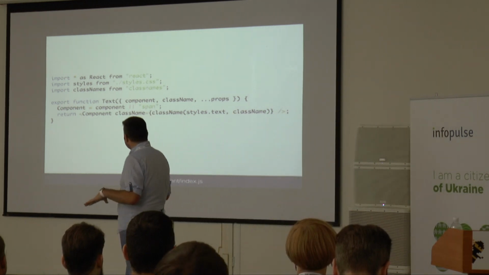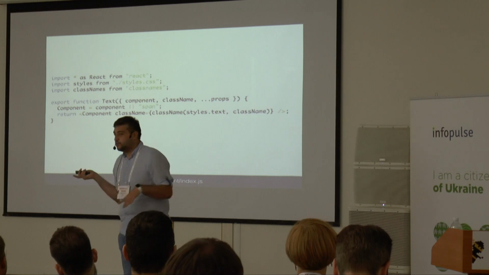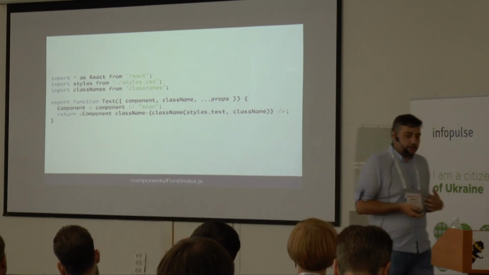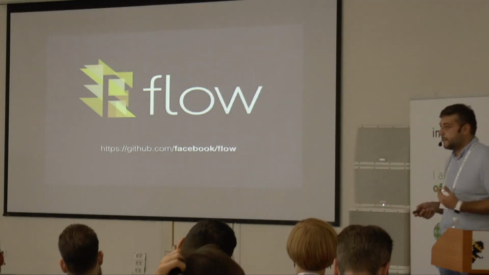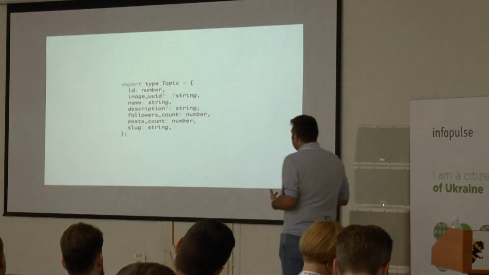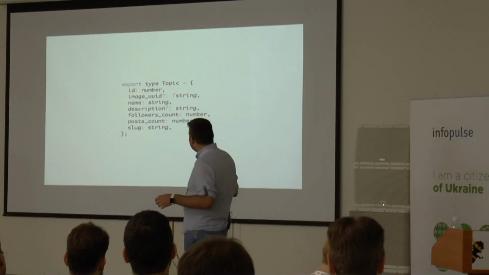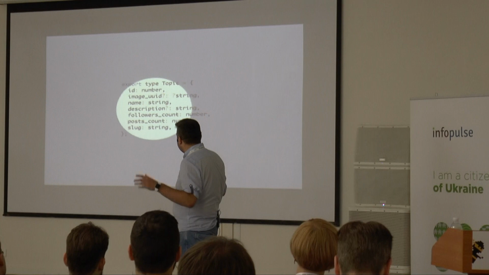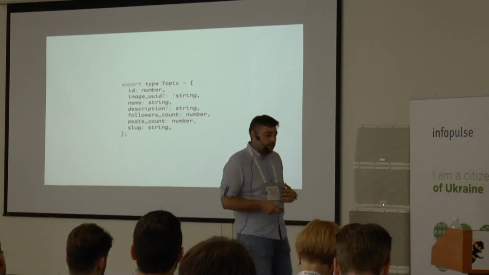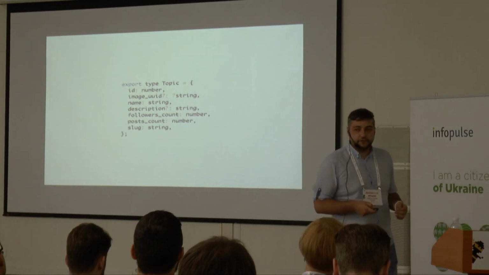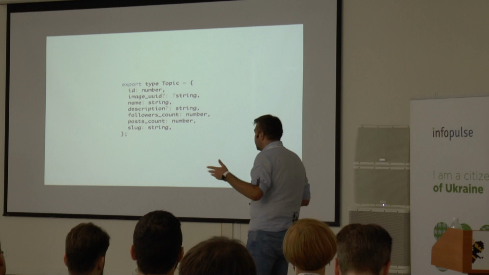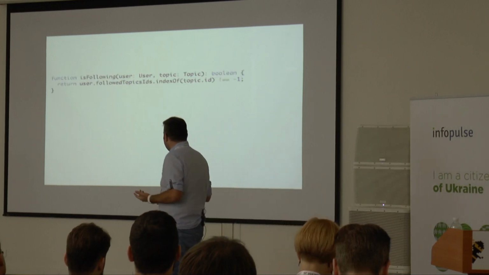But here I actually have no idea what kind of properties this component takes. We don't use prop types. What we use is something called flow, an optional type system. So what flow does is you can define types. You can say, okay, I have a type which is topic, and this topic has these particular fields. You can specify if fields can be null or not. That's the question mark. If something has a question mark, it's optional.